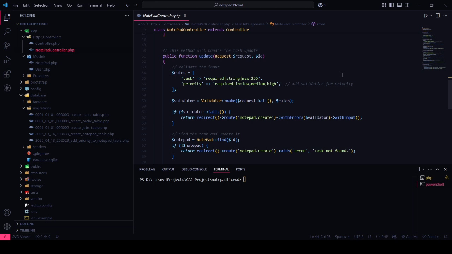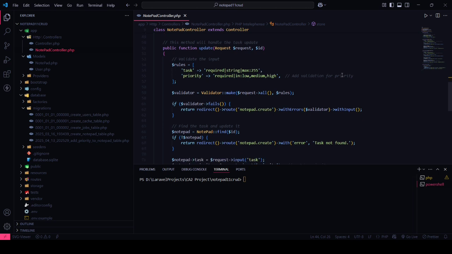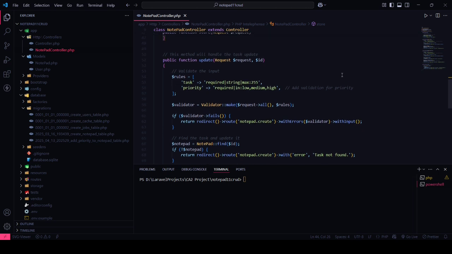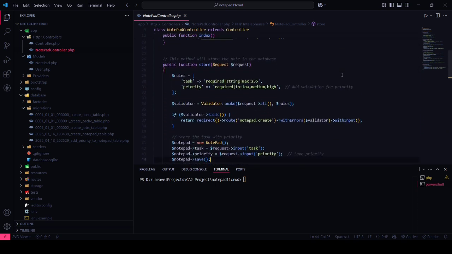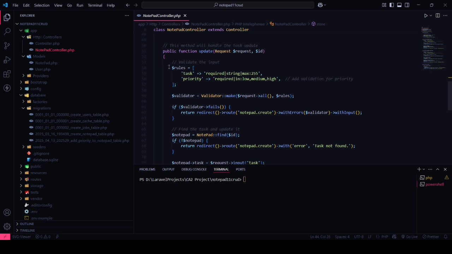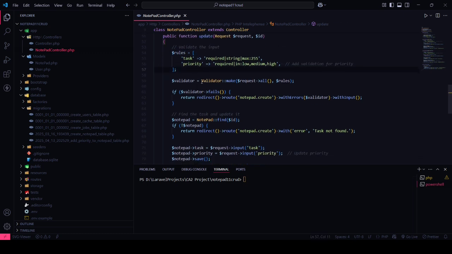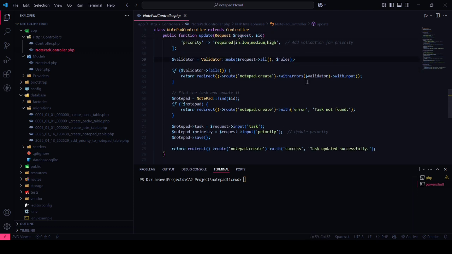After that, there's one more method, update. This method updates an existing task. We validate similarly to how we validate the input in our store method. We also apply the rules here too. So we use the same thing, Validator class make, fetching all the inputs and applying the rules here too. Like here, you can see. And if the validator fails, the same thing happens here too. We redirect to the main page with the errors and the inputs.